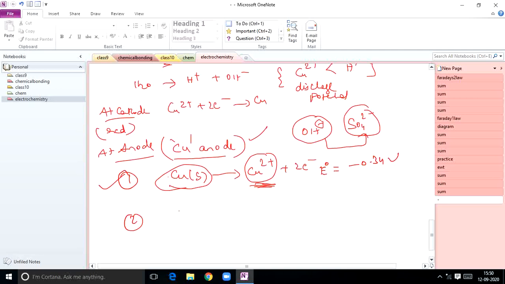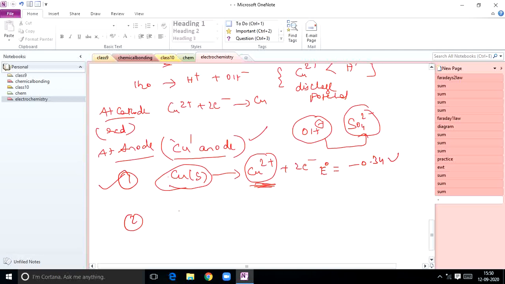So copper is dissolved at anode and copper is deposited at cathode. You have to remember that the concentration of Cu2 plus ions in solution remains constant during electrolysis. From this experiment, the concentration of Cu2 plus ion in solution remains constant during electrolysis. See, actually here, cations get deposited at cathode. So this unique technique is used in the refining of copper.